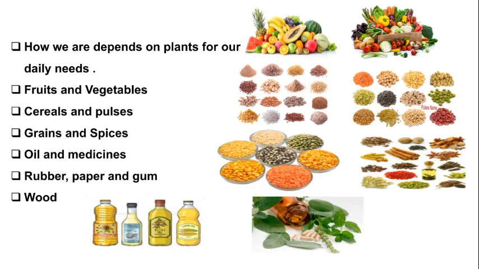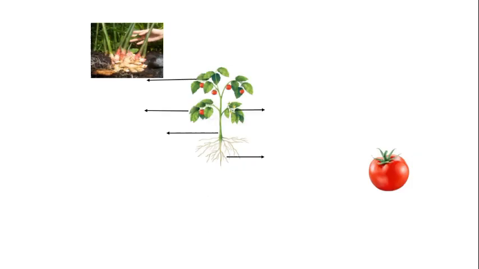Yes, we use fruits, vegetables, cereals, pulses, grains, spices, oil, and medicines. All of these come from plants only. Yes or no? Yes. Okay.